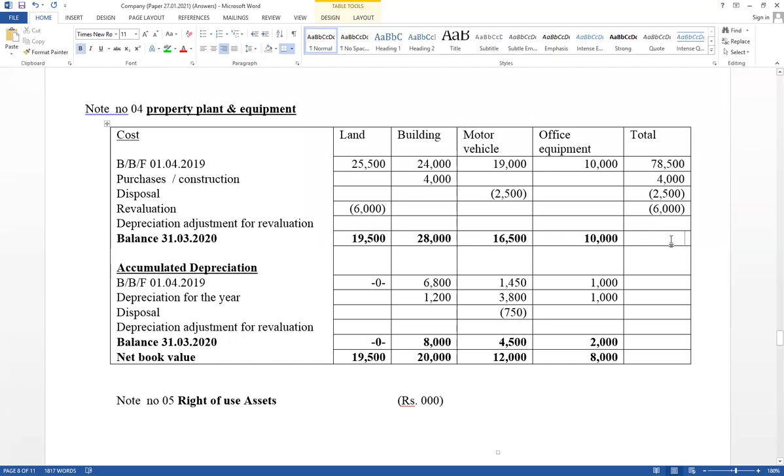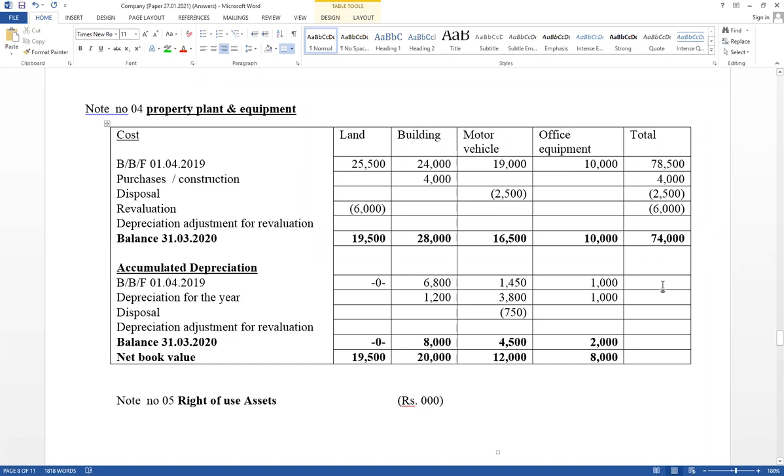Therefore, 19,500 plus 28,000 plus 16,500 and plus 10,000. Therefore, the value here equals 74,000. If it is correct, it should be equal to the total amount here also. 78,500 plus 4,000 minus 2,500 minus 6,000. Therefore, this is the total cost value.